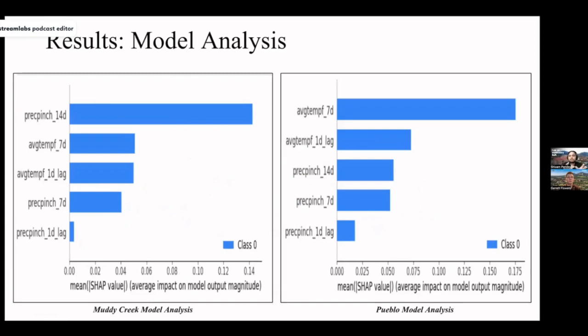Now, coming towards the analysis of the model. There were multiple engineered features that we created out of the temperature and precipitation that we pass to our model. To understand which feature is impacting the predictions and how much, we have the SHAP values. This plot tells us, for each feature, what contribution is being made towards the end prediction. If we look at the Muddy Creek model, we see that precipitation is the major contributor towards the prediction, while for the Pueblo model, temperature is the major factor influencing the predictions.